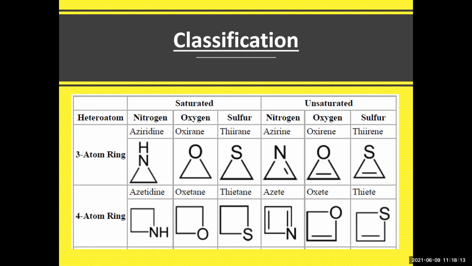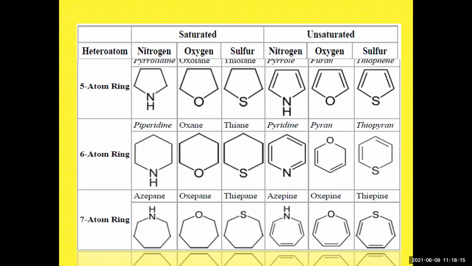Now let's go for the next, the 5-membered ring. Nitrogen containing, it is known as pyrrolidine. Oxolane for oxygen, sulfur is thiolane. For the unsaturated ring, nitrogen it is pyrrole, furan for oxygen, and thiophene for sulfur. This was for the 5-membered ring.